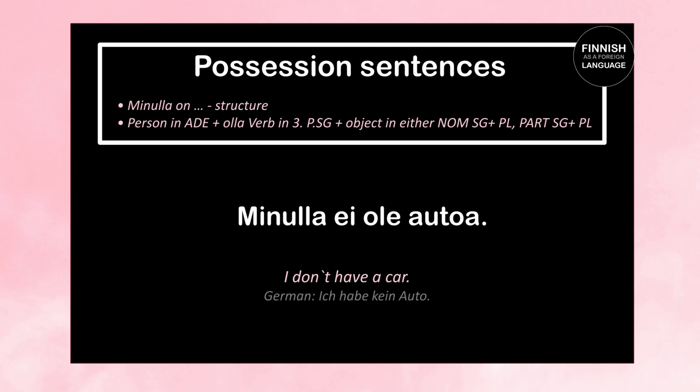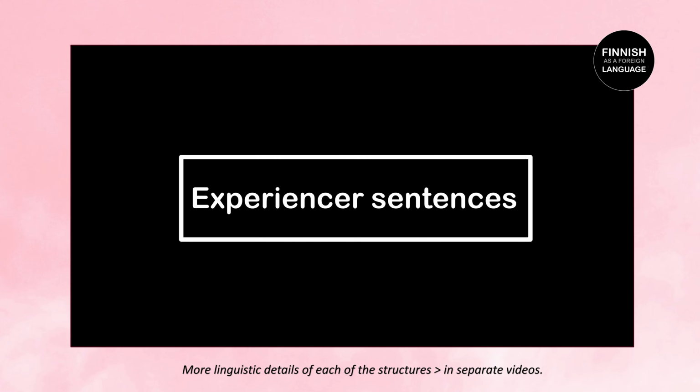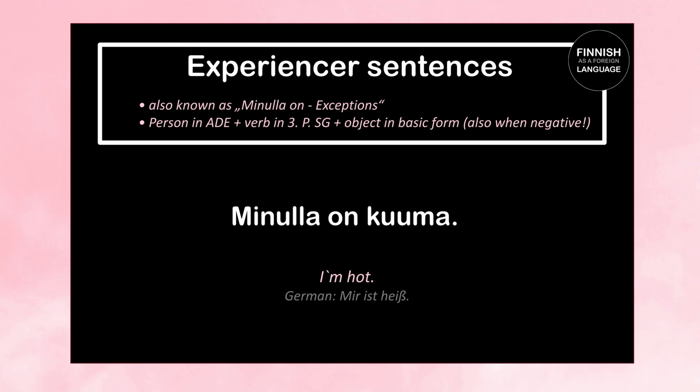Now let's take one example with partitive plural. Hänellä on paljon ystäviä means he has many friends. So hänellä on means he or she has. Paljon means many or much. And ystäviä means friends. Here we use the partitive plural because we're talking about an indefinite amount of friends. So let's repeat. Hänellä on paljon ystäviä. He has many friends.